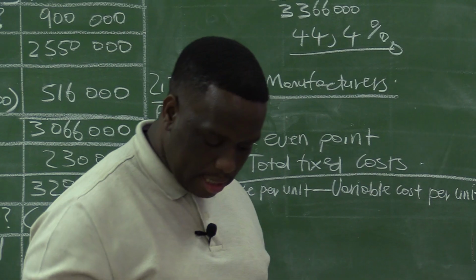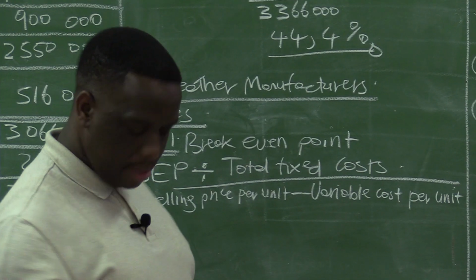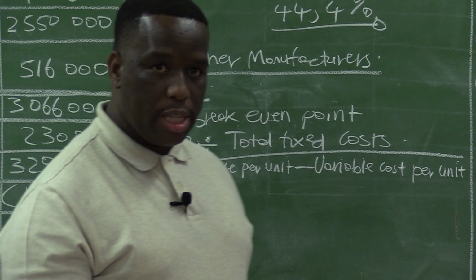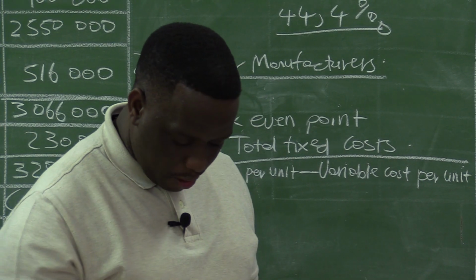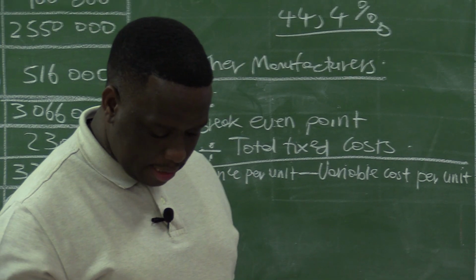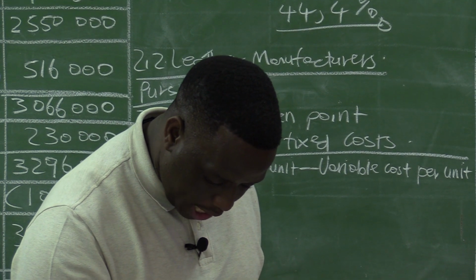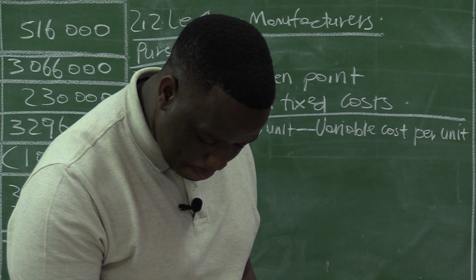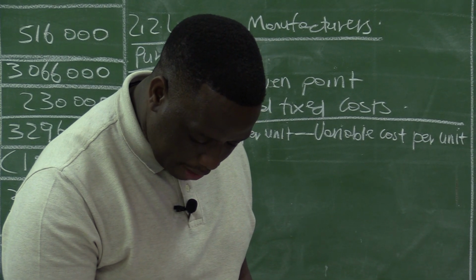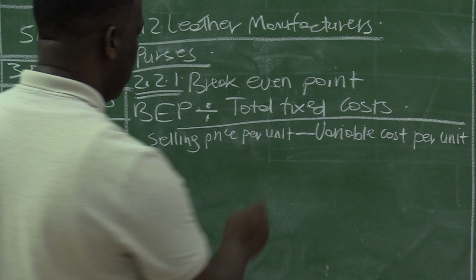So we are calculating this break-even point for 2021, and we are calculating it for the purses. So let's go to the information for purses and look for the total fixed cost. The total fixed cost is given, and it is 936,000.